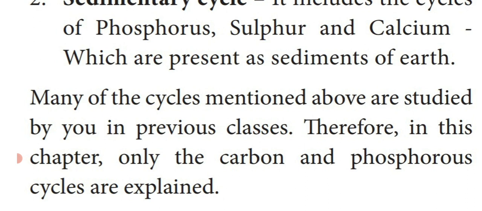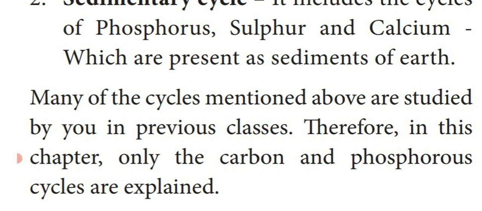Dear students, in the lower classes itself you have studied different types of cycles: water cycle, carbon cycle, phosphorus cycle, nitrogen cycle. So in this lesson we are going to see two cycles.